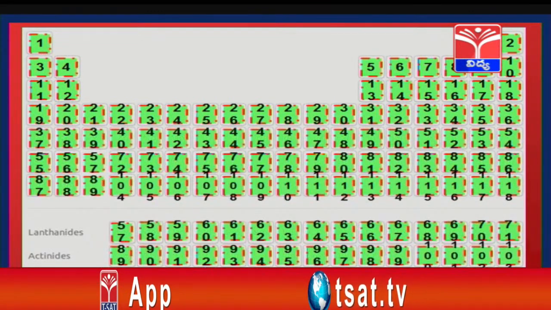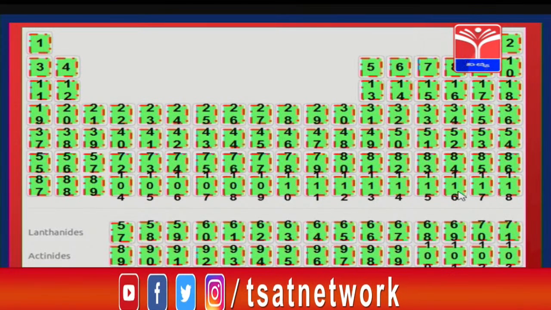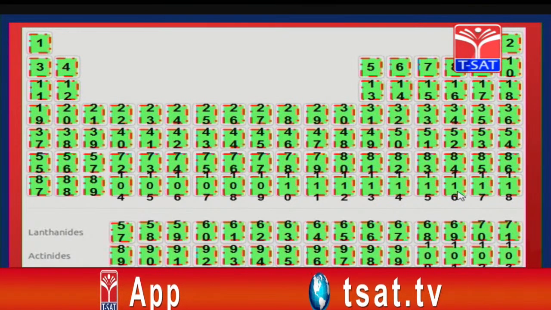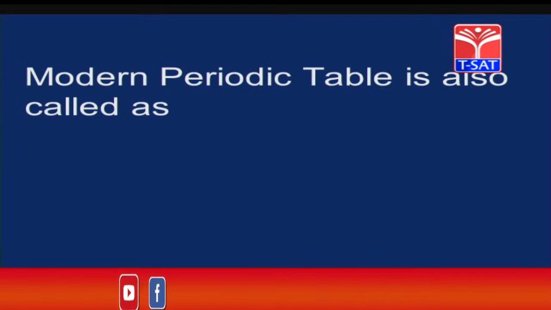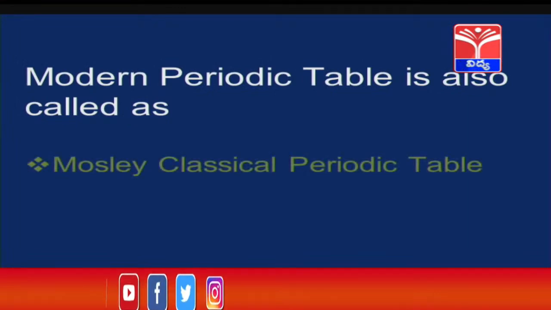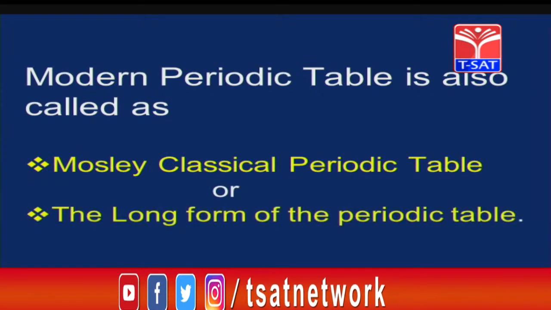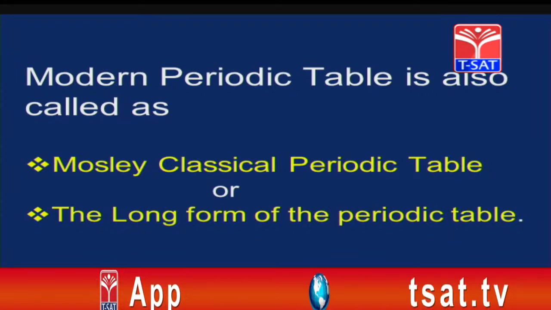Like this, all numbers are arranged in increasing order up to 103 here and up to 118 here. In the periodic table, now there are 118 elements. All elements are arranged in increasing order of atomic numbers along the period. Now, the modern periodic table is also called Moseley's periodic table or the long form of the periodic table. There are two names for the modern periodic table.